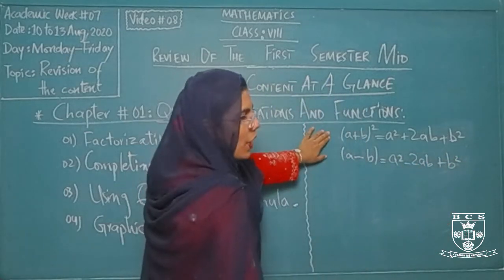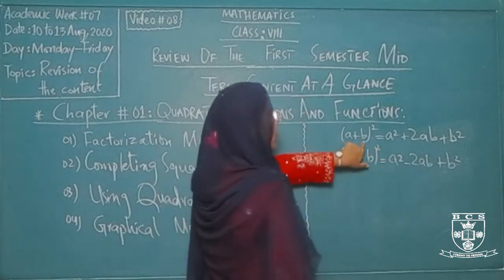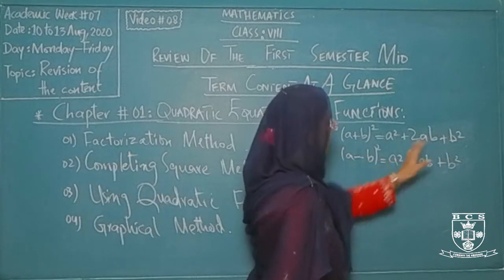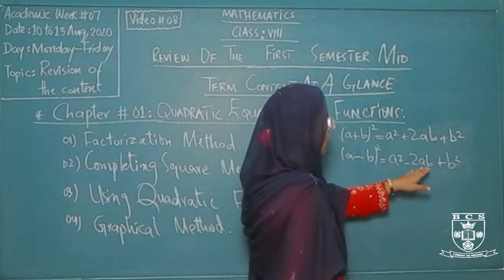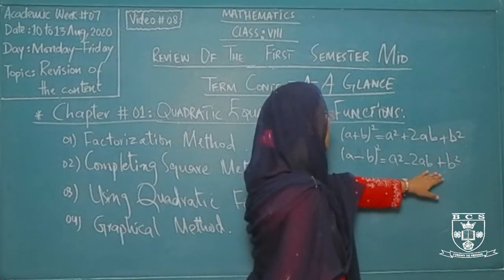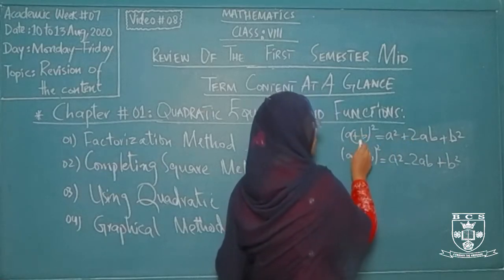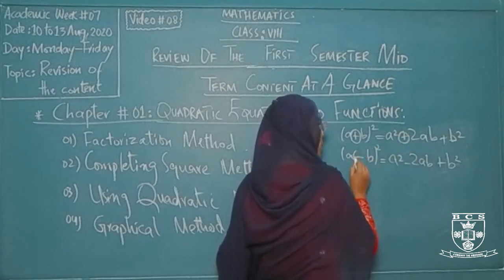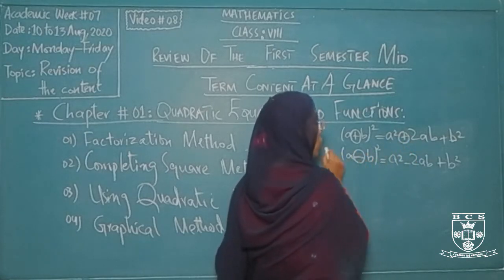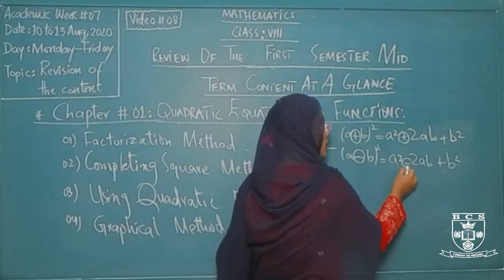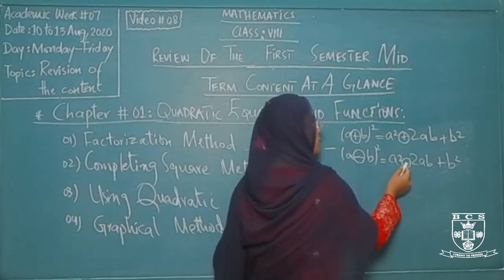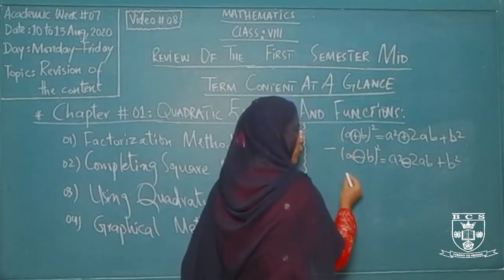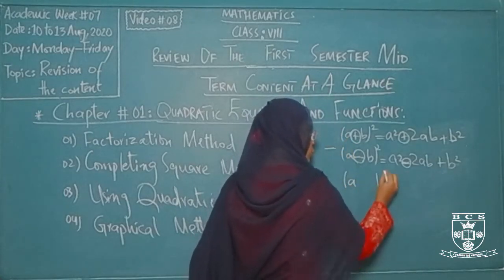These are (a plus b) whole square or (a minus b) whole square, which represent a square plus 2ab plus b square on the right hand side, and a square minus 2ab plus b square on the right hand side respectively. If we have the positive sign between a and b, we mention the plus sign with the 2ab, and if I have the minus sign between these two terms on my left hand side, then on the right hand side, with the middle term, I will mention the sign of subtraction or the minus sign.